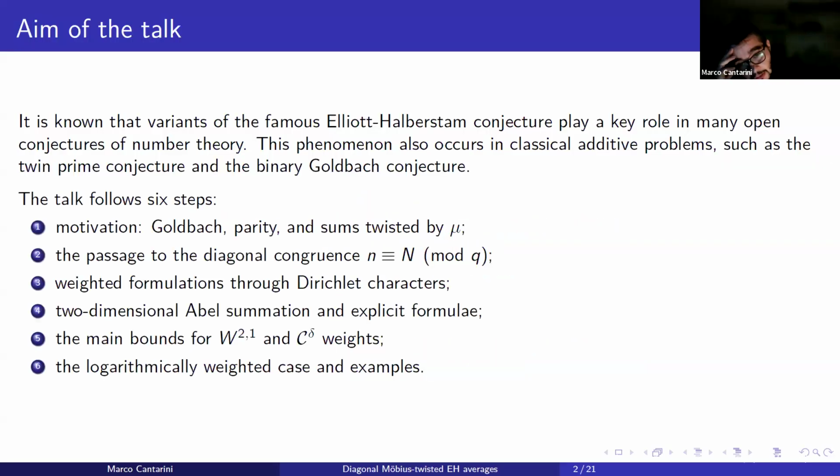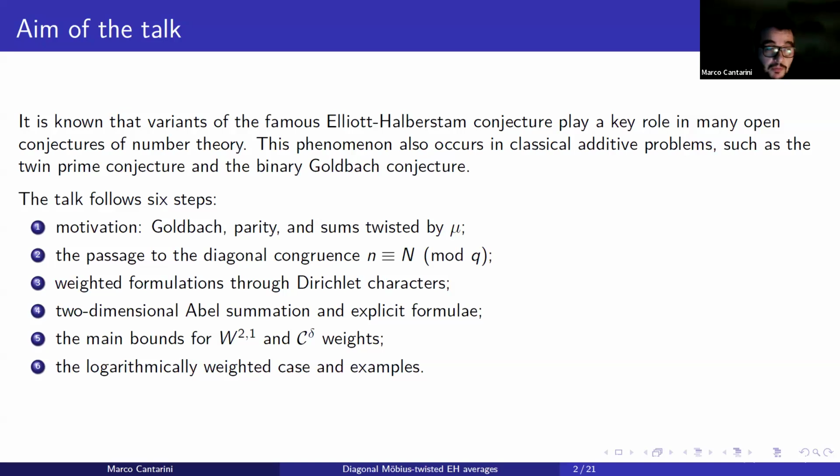So let me first outline the structure of this talk. It's very well known that variants of the very famous Elliott-Halberstam conjecture play a central role in many open problems in number theory, for example, small gaps between primes or the twin prime conjecture. And this is still true also for the binary Goldbach conjecture. So the talk follows 6 steps.